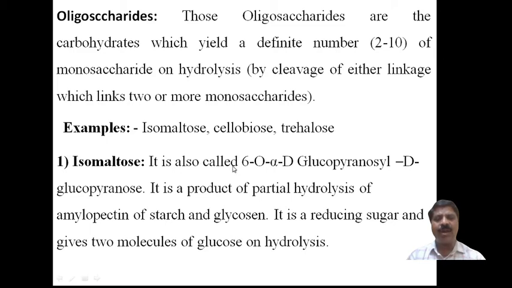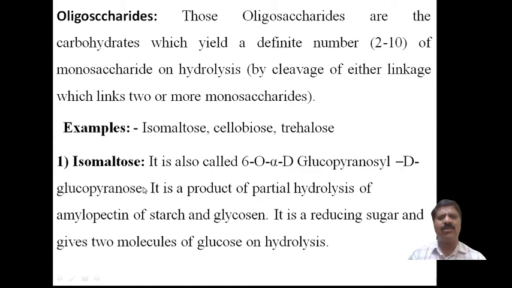It is also called 6-O, meaning the oxygen atom at position 6, alpha-D-glucopyranosyl-D-glucopyranose. It is another name for isomaltose.